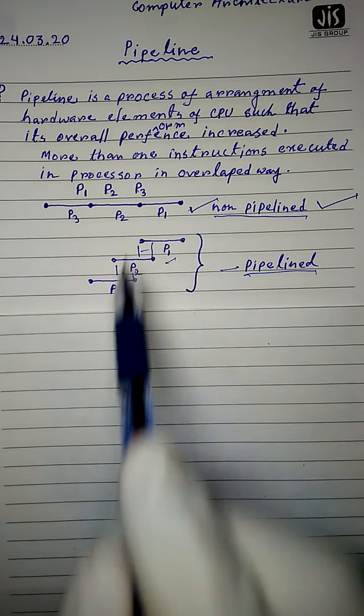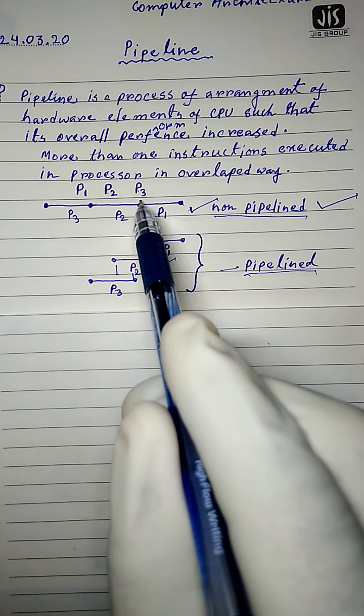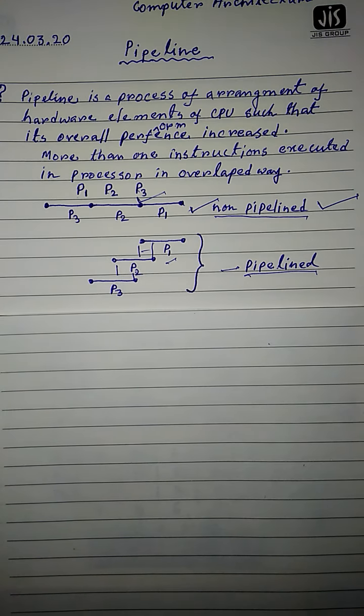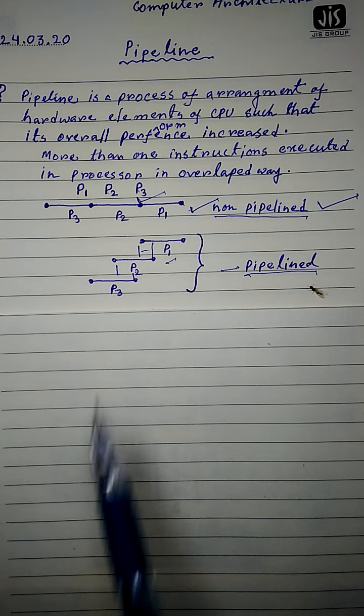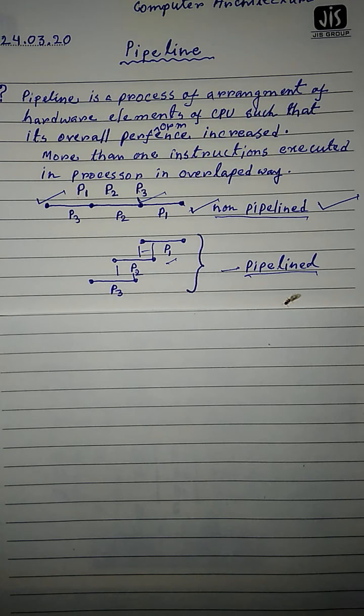P1, P2, P3 processes are there. Once P1 has completed its execution, only then is P2 allowed to execute, and similarly P3 will be executed. It's a traditional batch processing system.